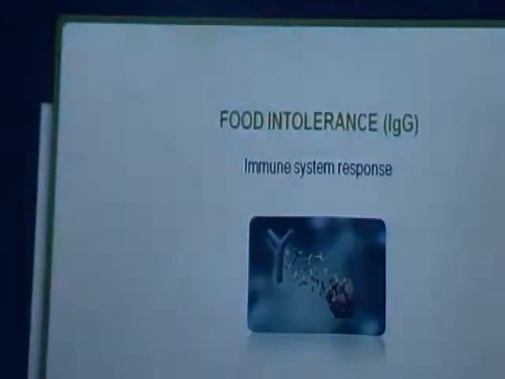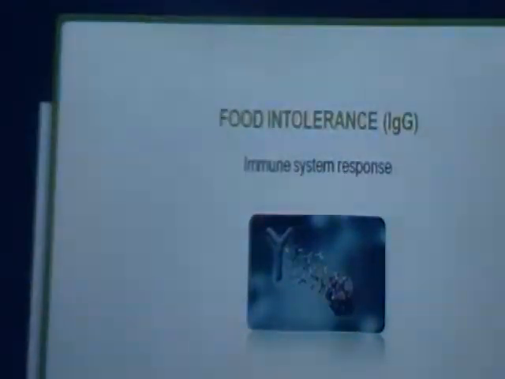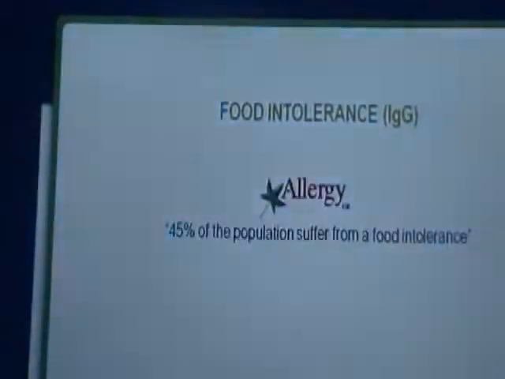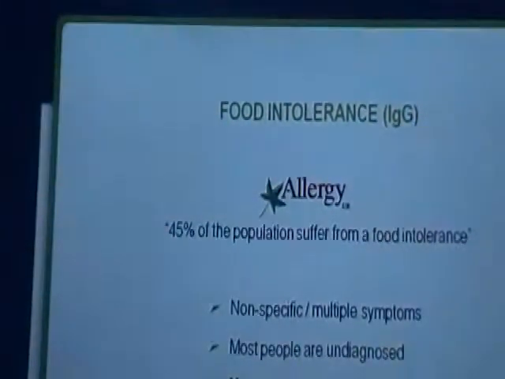Whereas food intolerance is due to the production of IgG antibodies. When we studied, we found that 45% of the population is suffering from food intolerance. This produces multiple symptoms because it is very non-specific. The food intolerance could be due to some kind of food which might be affecting another organ, and it is giving some other symptom only.